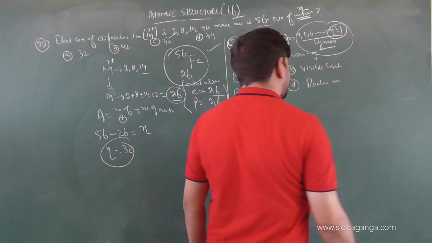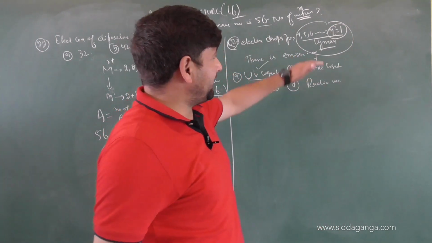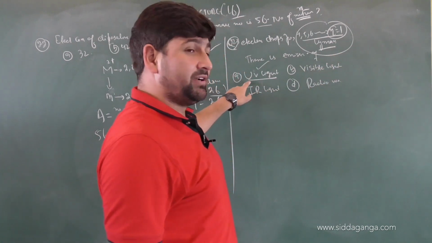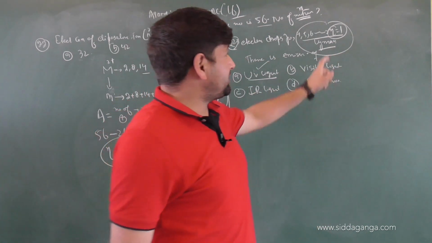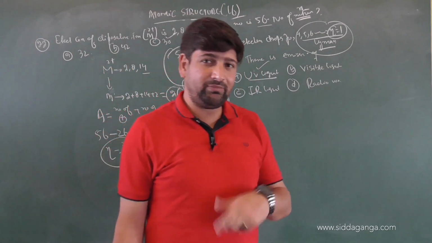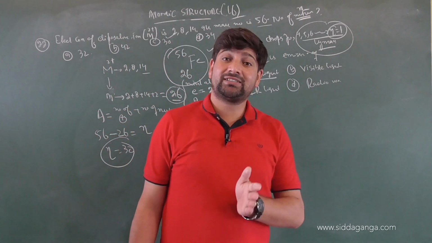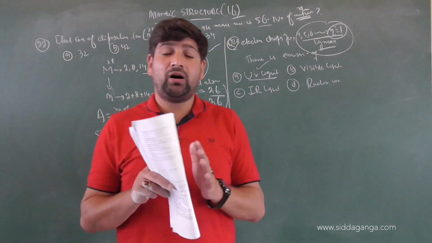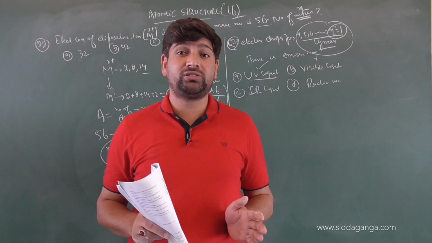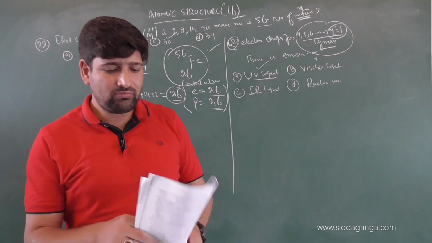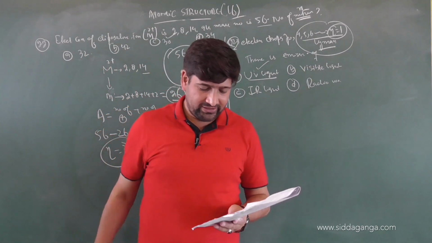Lyman series, when n1 is 1. So in a hydrogen atom, when the electron from an excited state comes to the ground state, that is energy level 1, we will have which region? Ultraviolet region. And we know this Lyman series is the strongest series, in which the first line will be least energetic and the last line will be most energetic. Out of all the series of hydrogen atom, Lyman is the most energetic series. That will lie in which zone? Ultraviolet zone. Excellent. Next question.